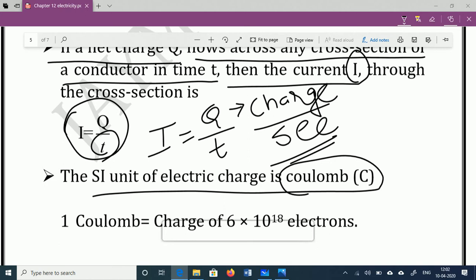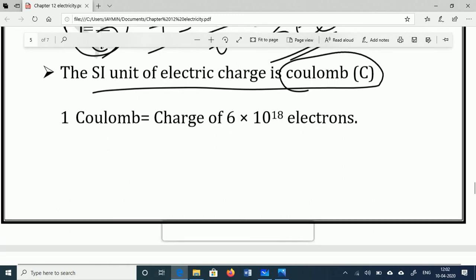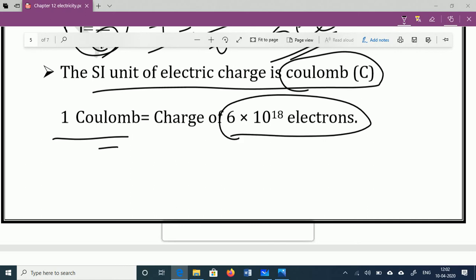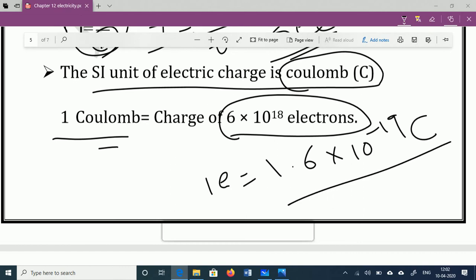Now if we talk about the quantification of the Coulomb, 1 Coulomb is equal to the charge of 6 into 10 raised to 18 electrons. We already discussed that one electron possesses 1.6 into 10 raised to minus 19 Coulomb of charge.